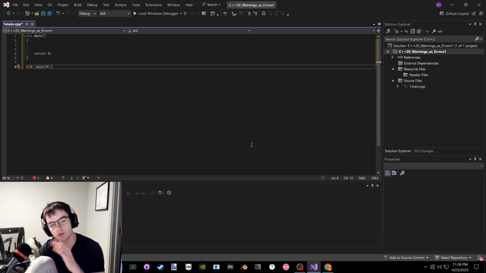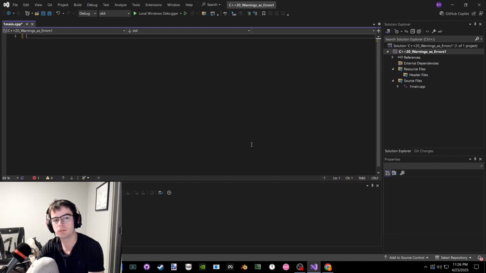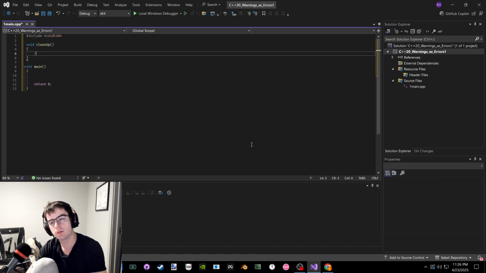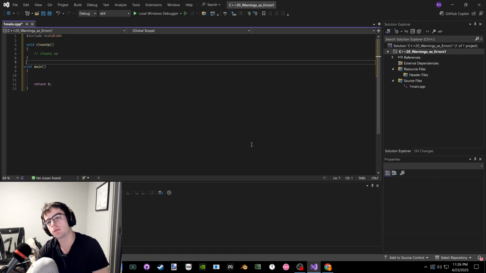And all the local variables have to be destroyed already because standard exit won't do the cleanup. Maybe the compiler, maybe the IDE, or something else automatically cleans up. But if not, and we want to do cleanup ourselves, we need to include the C standard library. And then if I have a function here that does cleanup, it executes and cleans up.